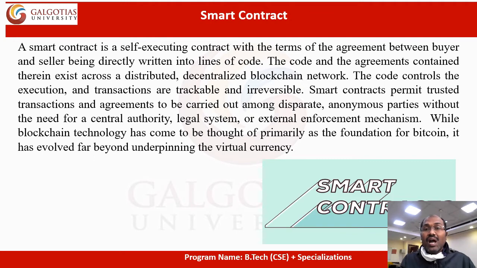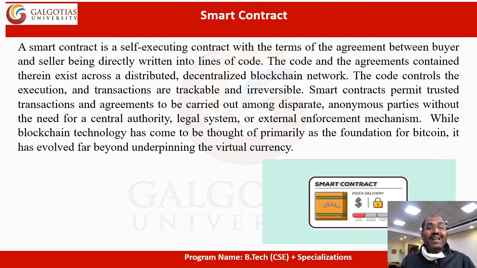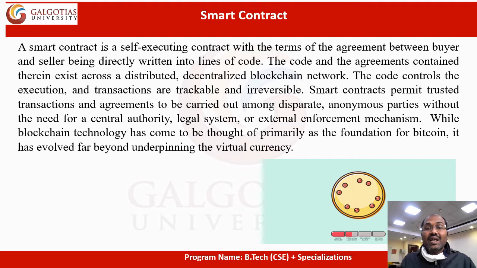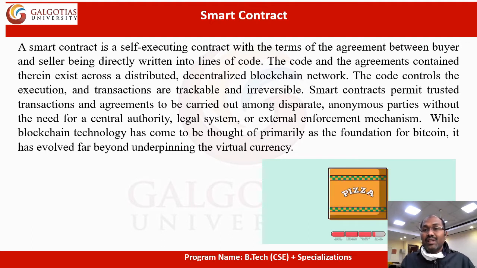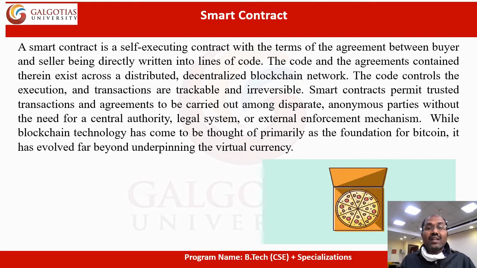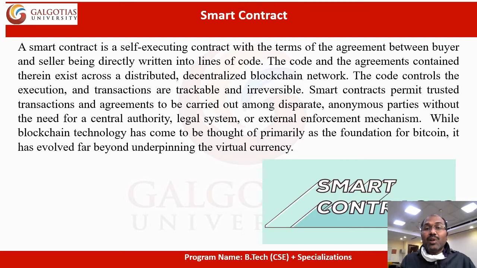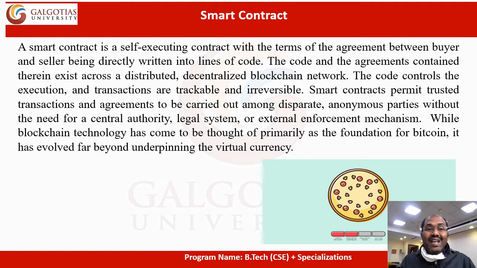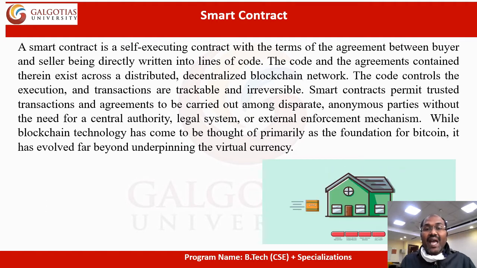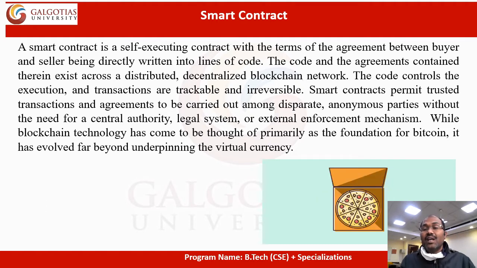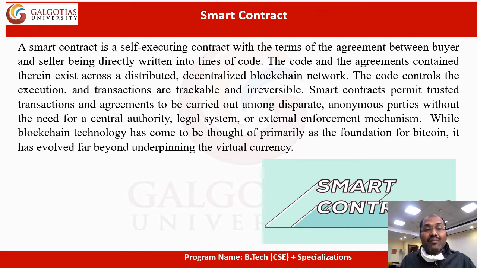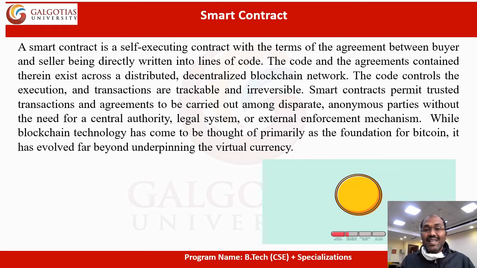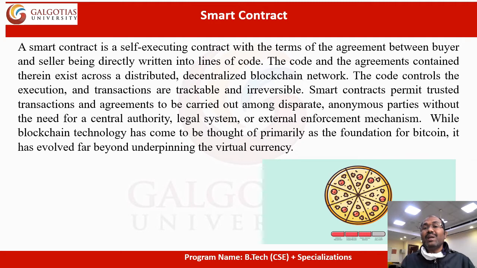The code and the agreement contained exist across a distributed, decentralized blockchain network. The code controls the execution, and transactions are trackable and irreversible. Smart contracts permit trusted transactions and agreements to be carried out among disparate, anonymous parties without the need for a central authority, a legal system, or an external enforcement mechanism.